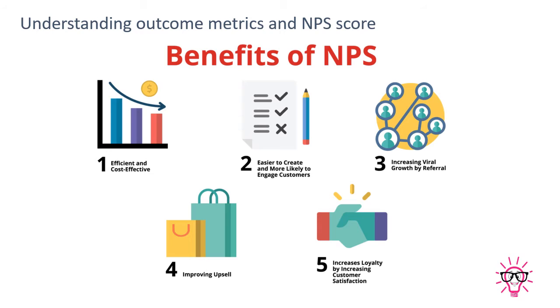Third area is increasing viral growth by referral. Slowly, say for example, if I give an example of a small baby: first the baby comes into the world, then after 1 year maybe the baby starts saying some words. Slowly the baby starts walking, then running, then speaking very fluently. Likewise, this is the baby's growth.